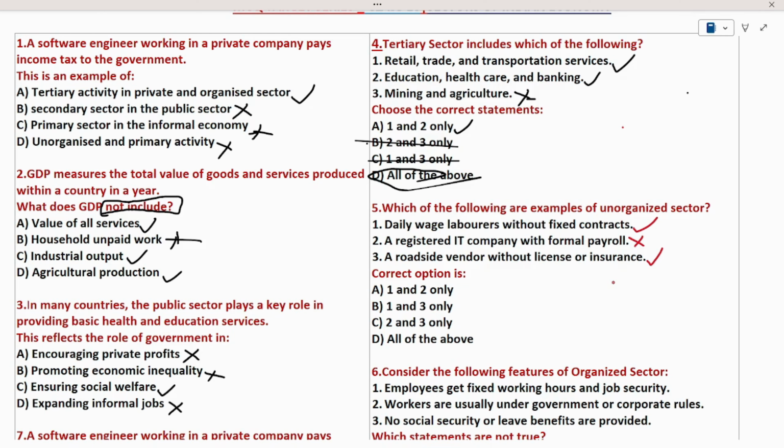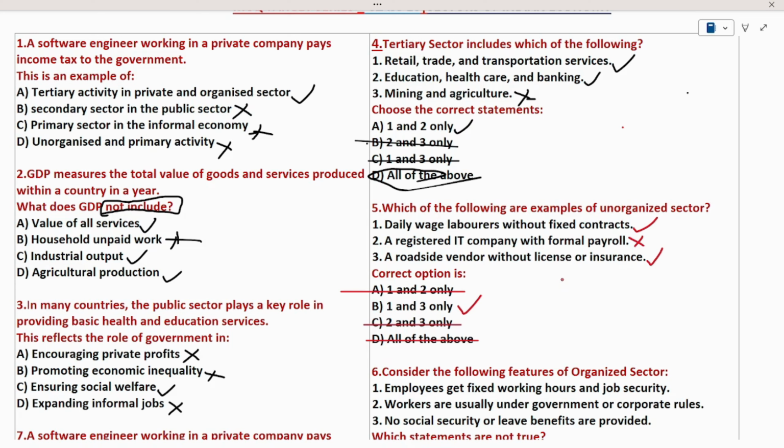Now I can do one thing. Any option which includes option 2, I can strike out. See here, option A included statement 2, so I can strike it out. Why? Because statement 2 is the wrong statement. In option C also statement 2 is included. This is also wrong, because statement 2 is the wrong option. Option D says all of the above are true, but not all the statements are true. So I can strike out D also. So what remains here is 1 and 3.